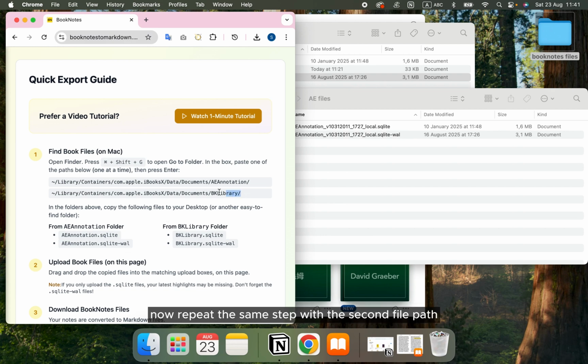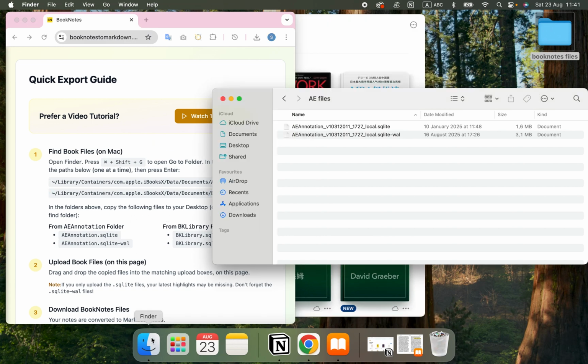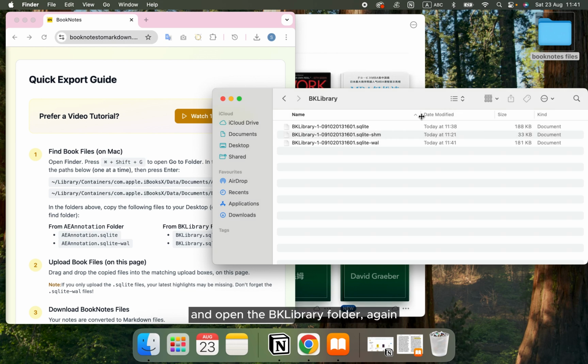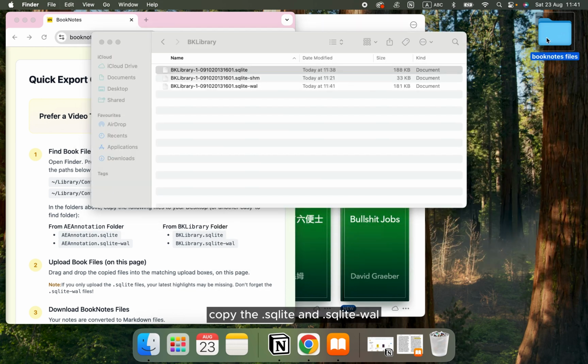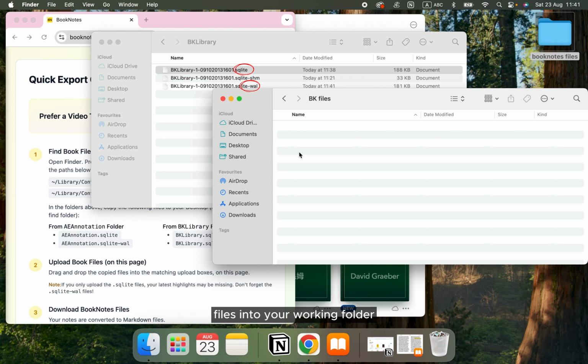Now repeat the same step with the second file path and open the BK Library folder. Again, copy the SQLite and SQLite Wall files into your working folder.